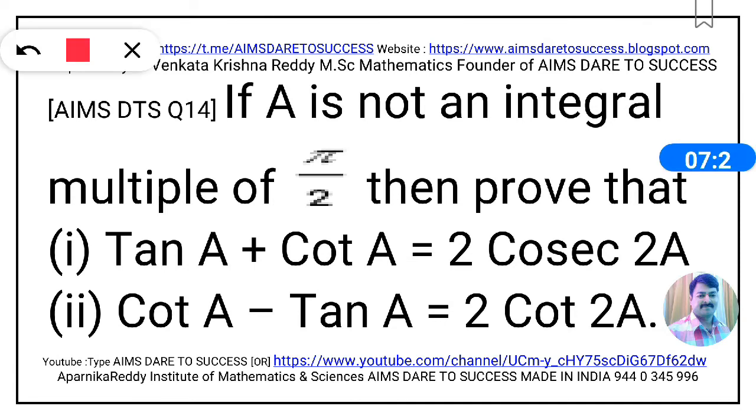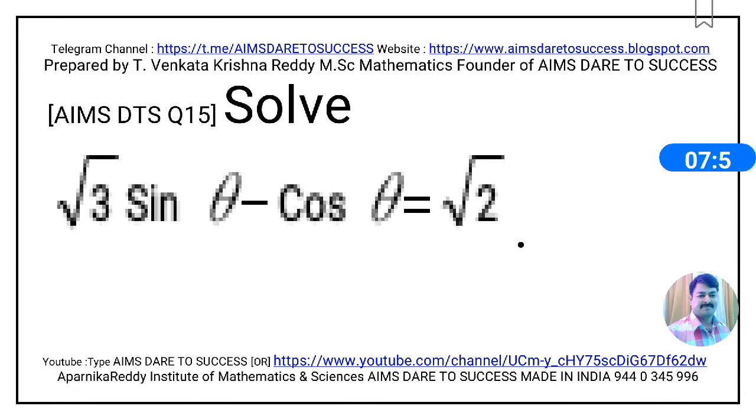Question number 14 is, if A is not an integral multiple of pi by 2, then prove that, first one, tan A plus cot A is equal to 2 cosecant 2A. Second one, cot A minus tan A is equal to 2 cot 2A. This question is from trigonometry. Now I am moving to question number 15. Solve root 3 sin theta minus cos theta is equal to root 2. This question is from trigonometric equations.